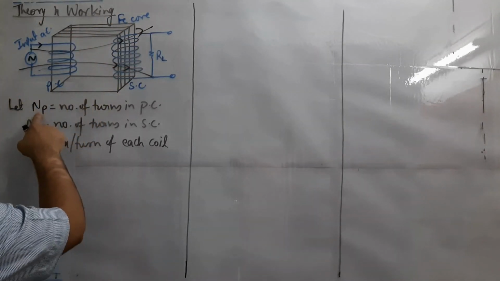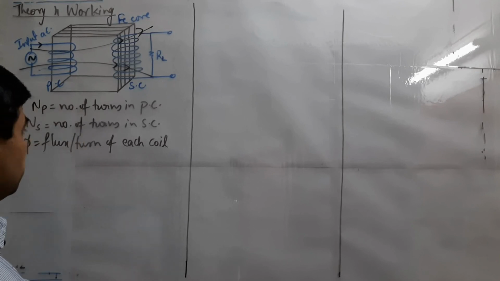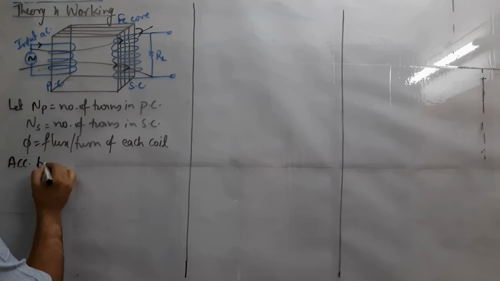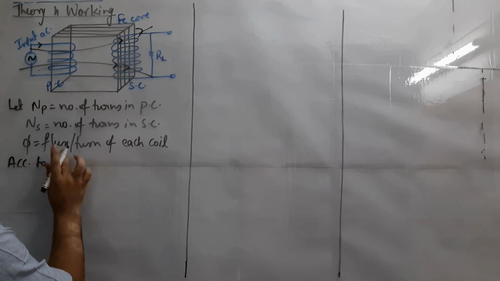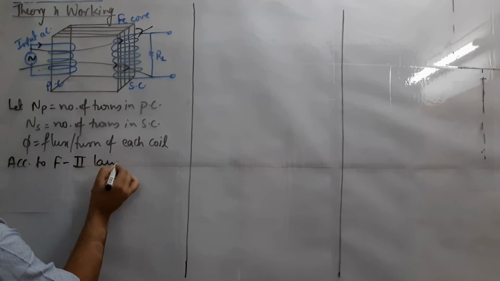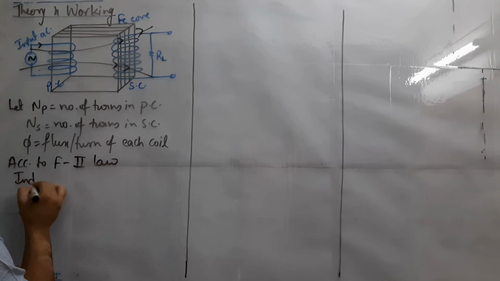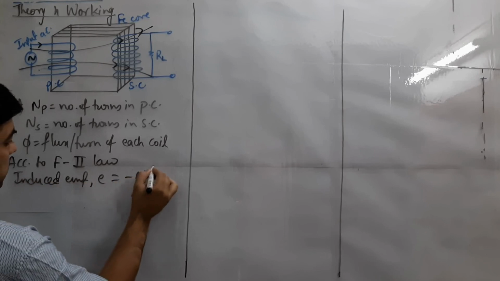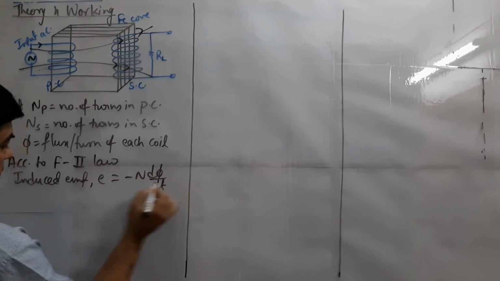So we have considered NP as number of turns in primary coil. This time we are treating it in the form of P and S. So NS is also the number of turns in secondary coil. Phi is flux per turn of each coil. So according to Faraday's second law, induced EMF, we know this as E is equal to minus N d phi by dt.